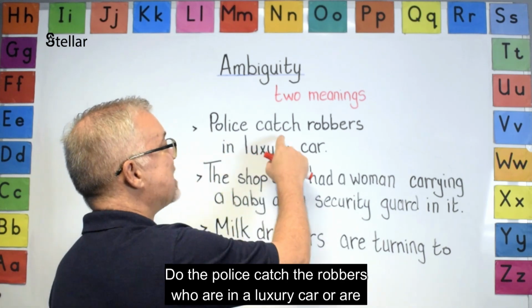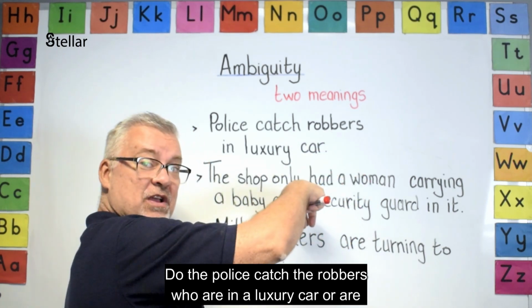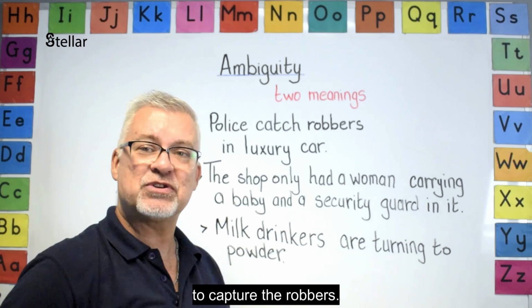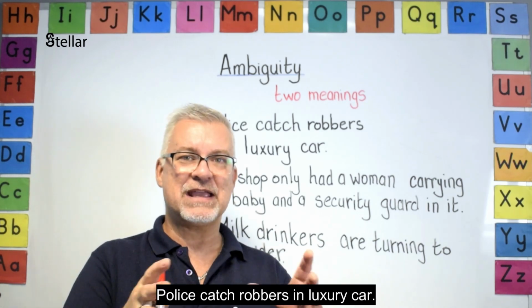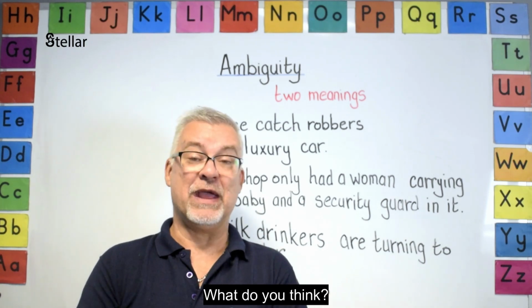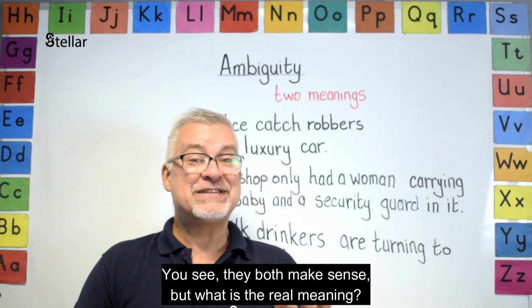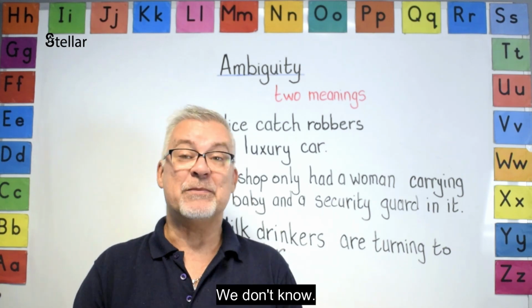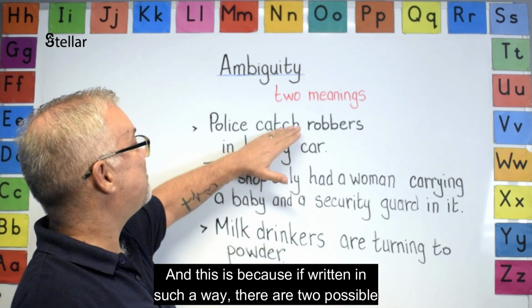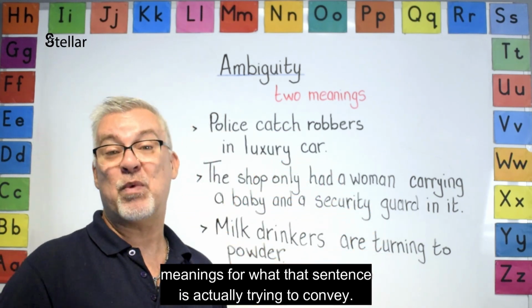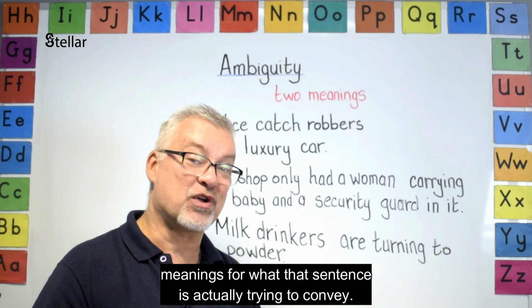Do the police catch the robbers who are in a luxury car? Or are the police using a luxury car to capture the robbers? Police catch robbers in luxury car. What do you think? Which one works? You see, they both make sense. But what is the real meaning? We don't know. And this is because it's written in such a way that there are two possible meanings for what that sentence is actually trying to convey.